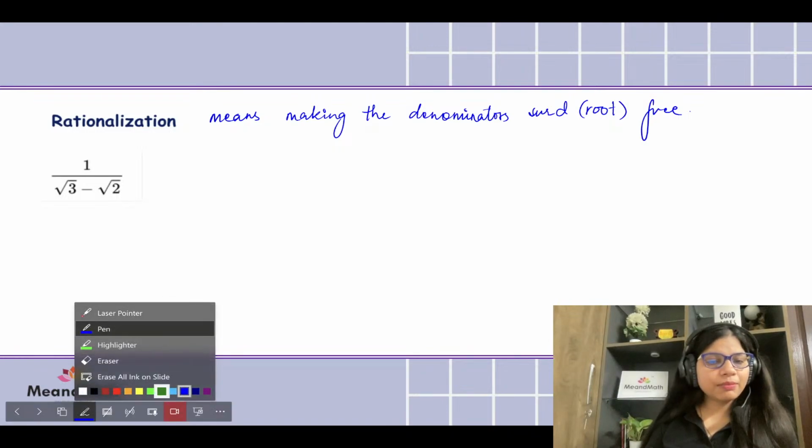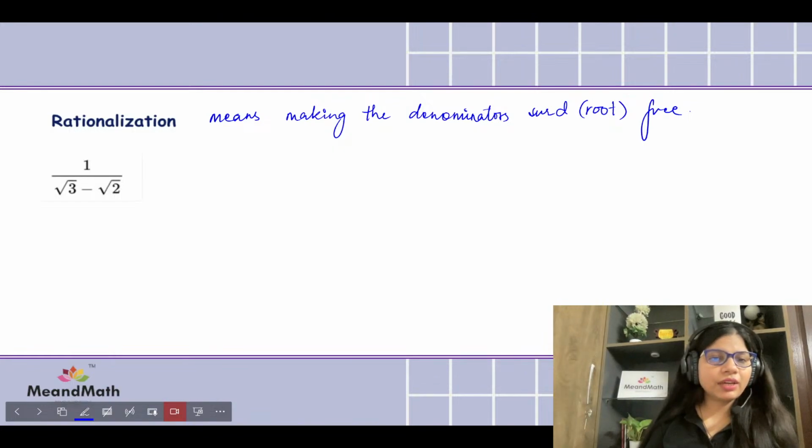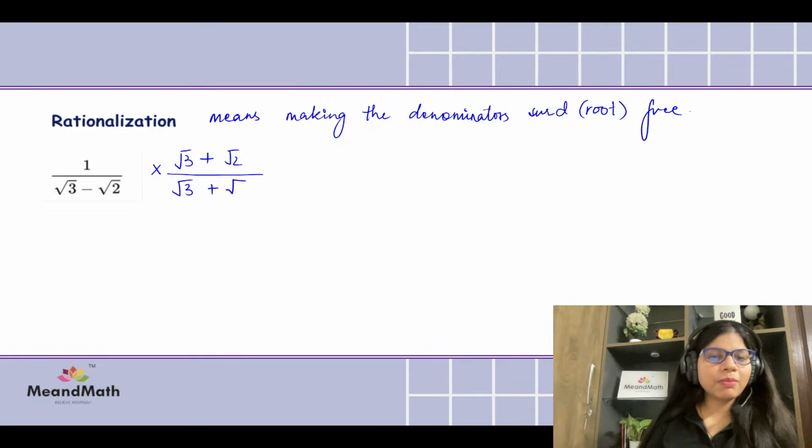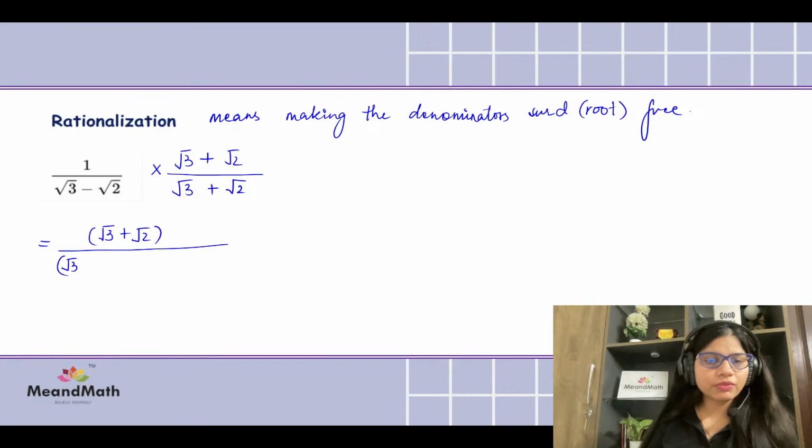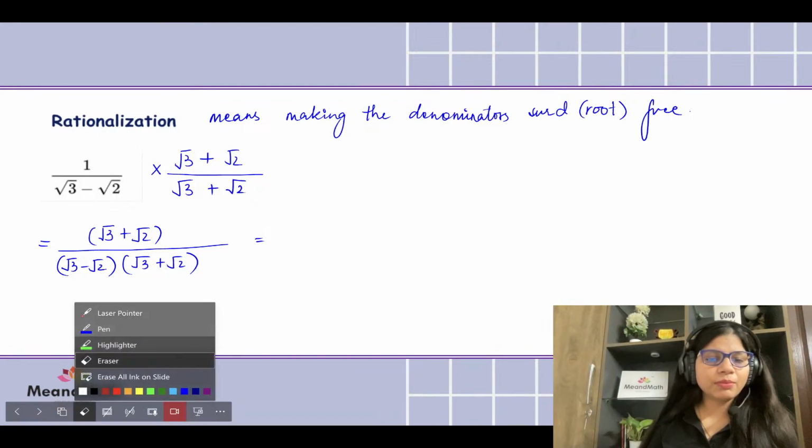What do we do to solve these type of questions? If it is a positive here, we are going to be taking same terms but the opposite symbol, adding, and square root of 3 plus root 2. So we multiplied and divided by this particular expression. Now 1 times the same thing will give us square root of 3 plus square root of 2, and down there you're going to be getting the first bracket with square root of 3 minus square root of 2, and the second bracket square root of 3 plus square root of 2. So what I'm thinking, basically the bottom one, it is kind of previous questions were the practice for this question,